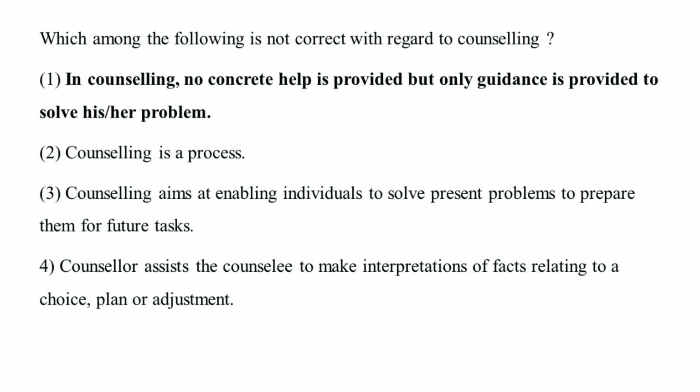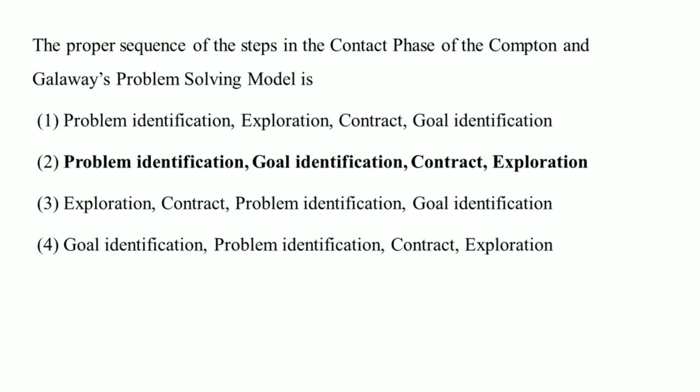Counseling is a process. Counseling aims at enabling individuals to solve present problems and to prepare them for future tasks. And fourth one, counselor assists the counselee to make interpretation of facts related to choice, plan or adjustment. Next one, the proper sequence of the steps in the conduct phase of Compton and Galloway's problem solving model is, right answer option 2. First one, problem identification, second one, goal identification, third one, contract and last step, exploration.